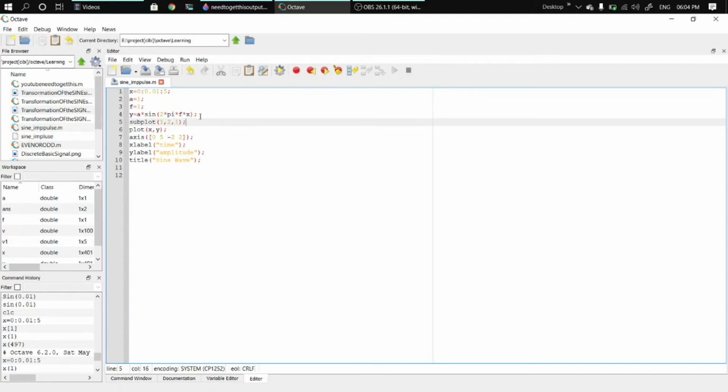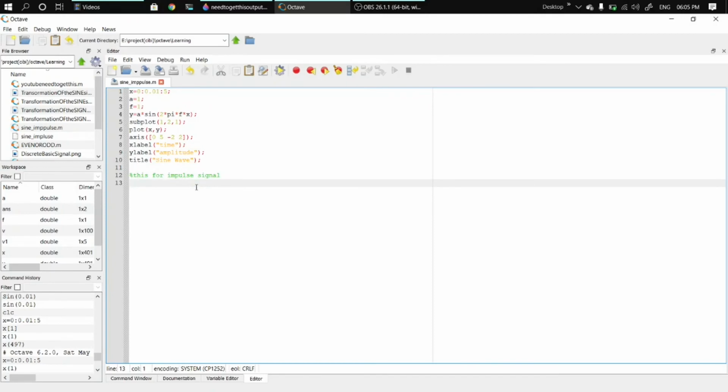This part is for the impulse signal. In Octave, percentage is used for comments. That means whatever you write after the percentage is not considered by the compiler.